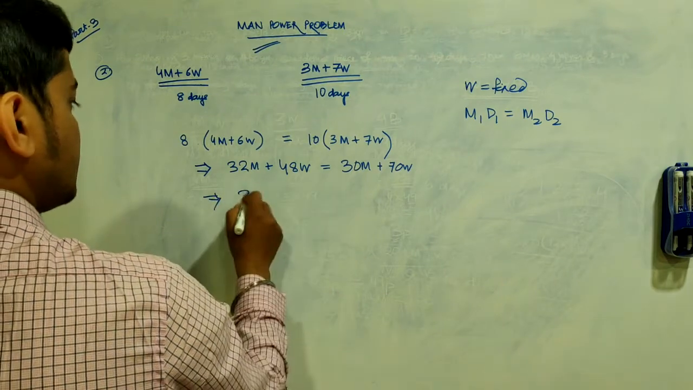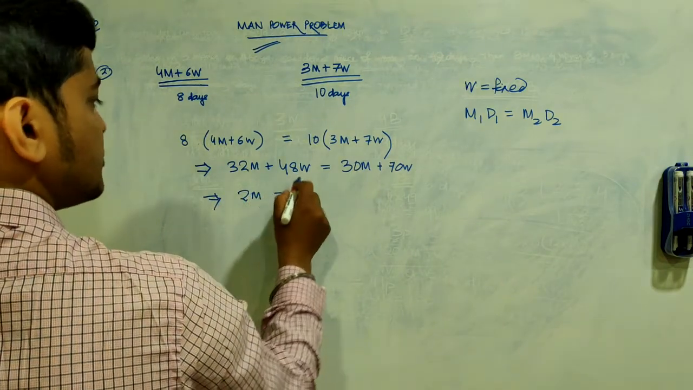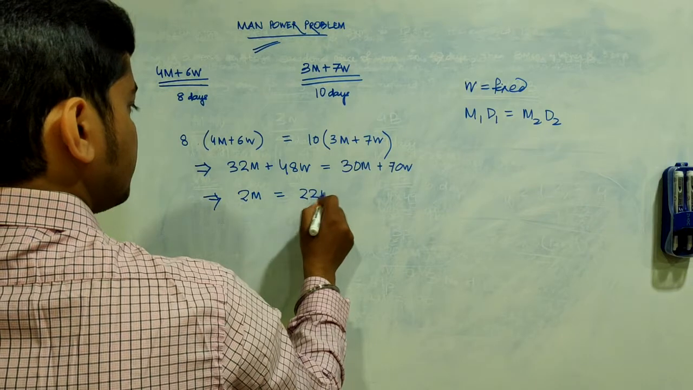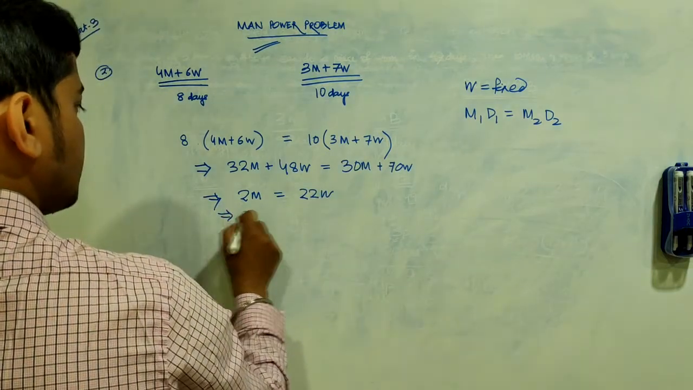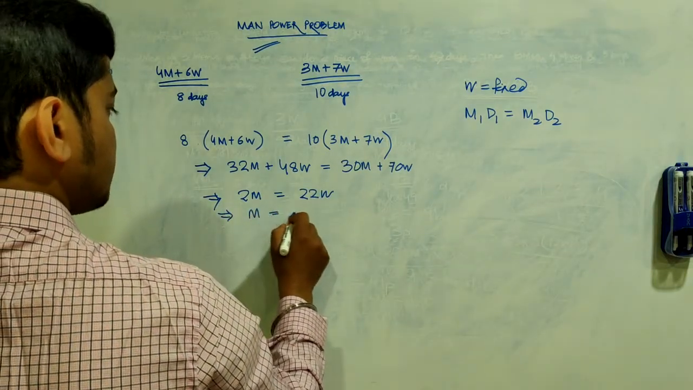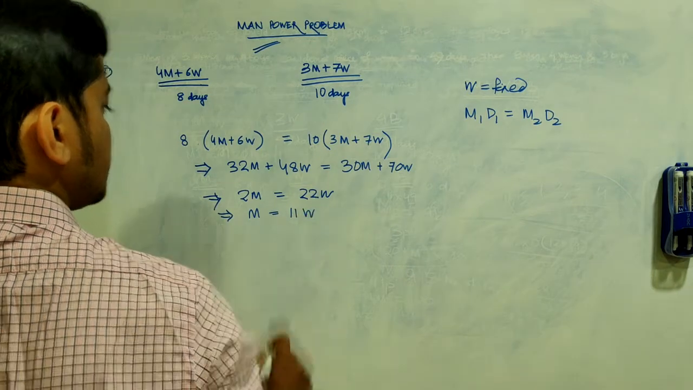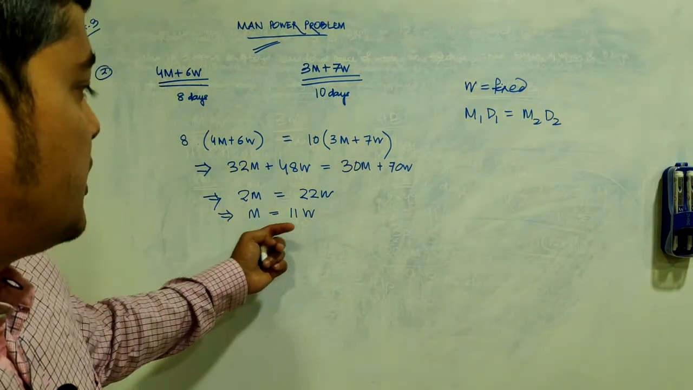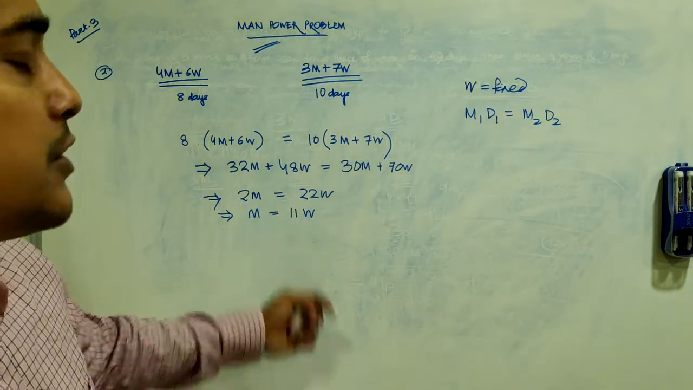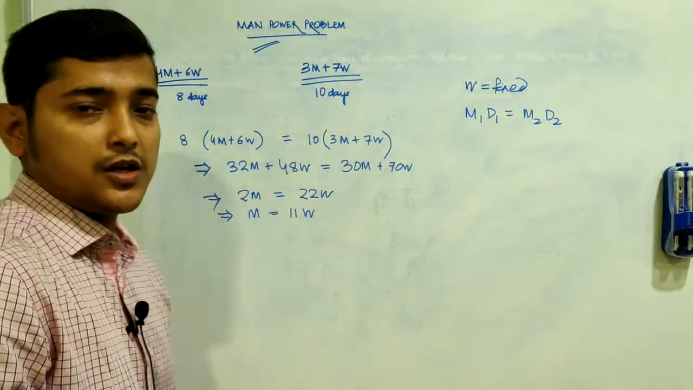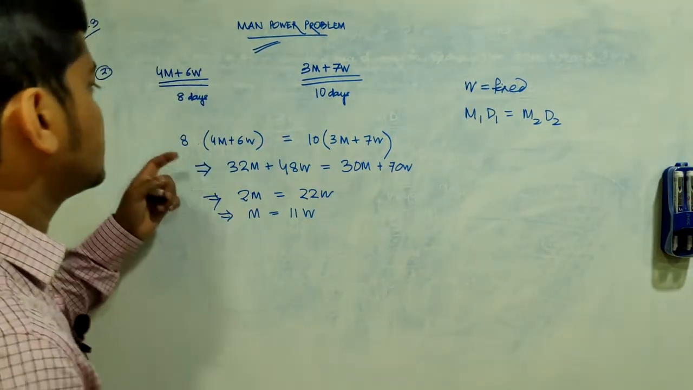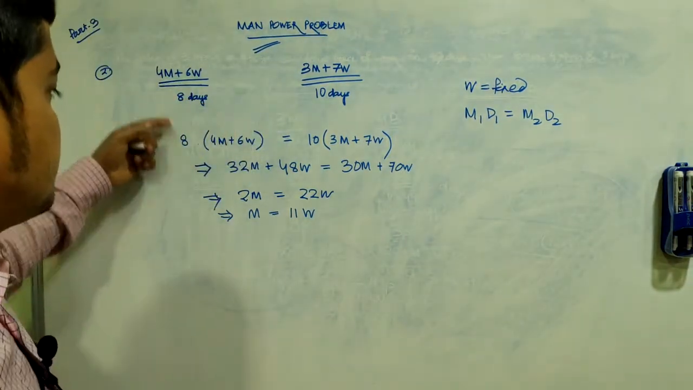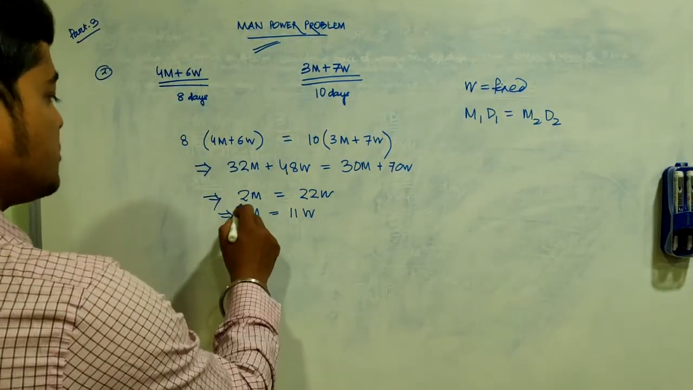So here 2 men equals 22 women, 1 man equals 11 women. That is, 1 man is equivalent to 11 women. Okay, you following? From this equation we found out that M equals 11W.